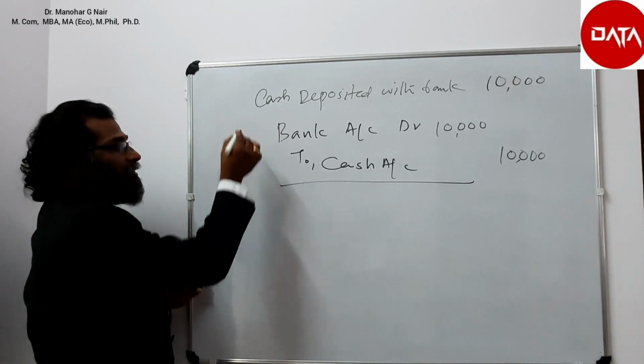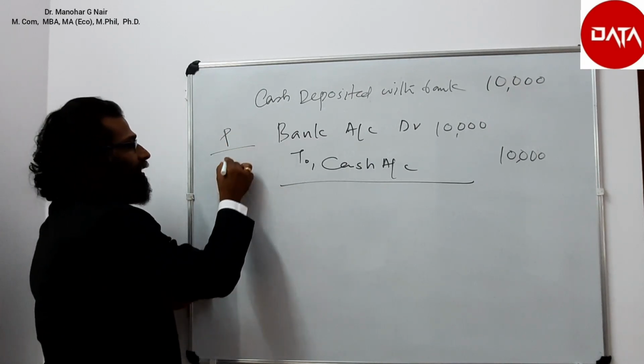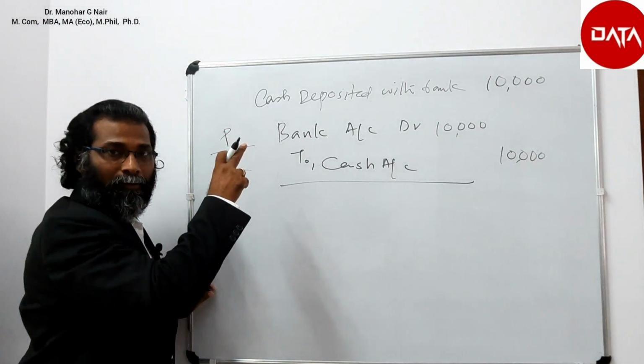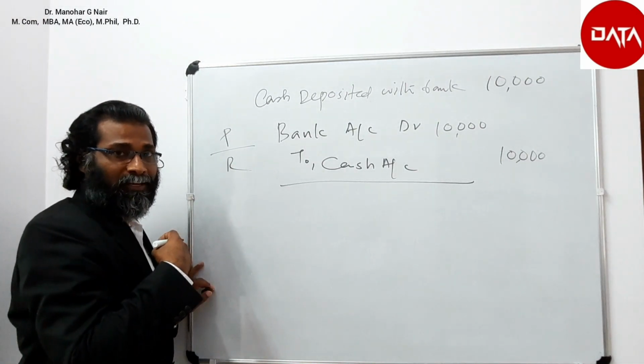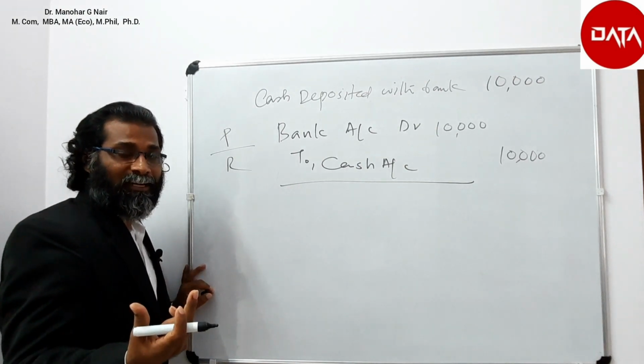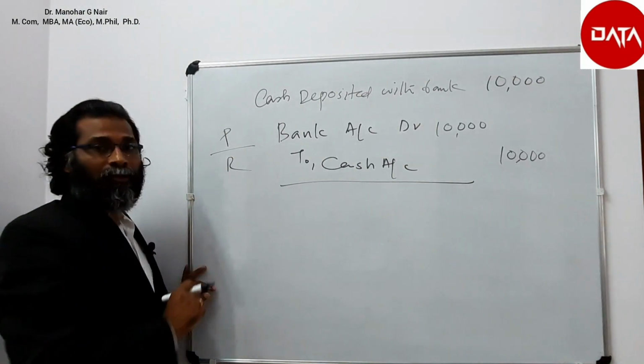So here we used the personal and real account rule. Debit the receiver, the banker is the receiver from the business, and credit what goes out, cash goes out. So the journal entry is bank account debtor to cash.